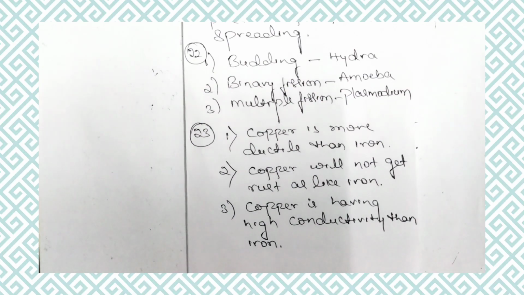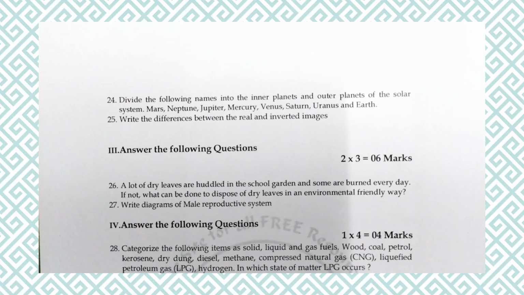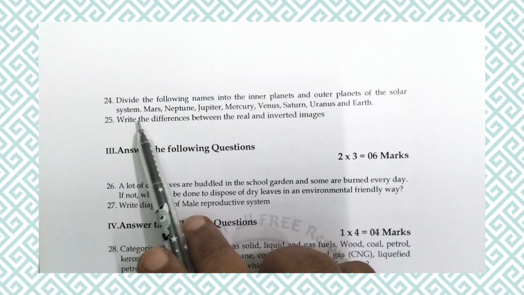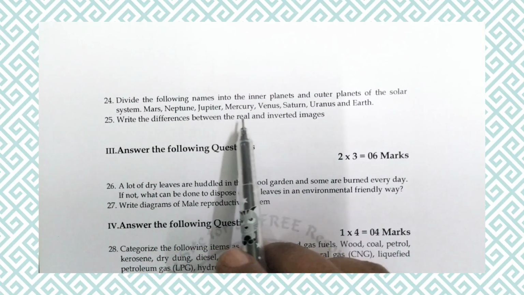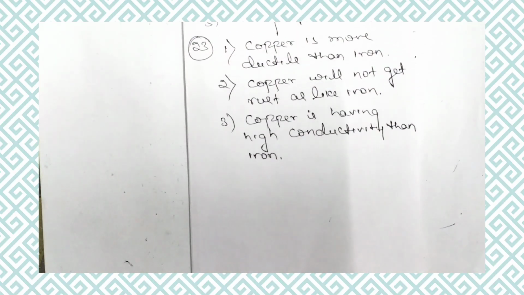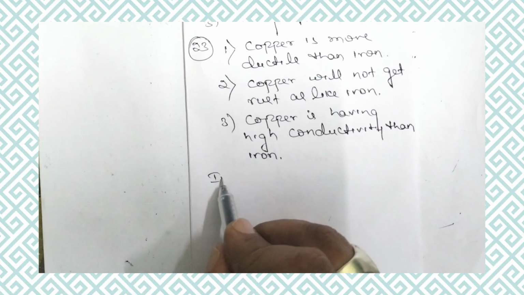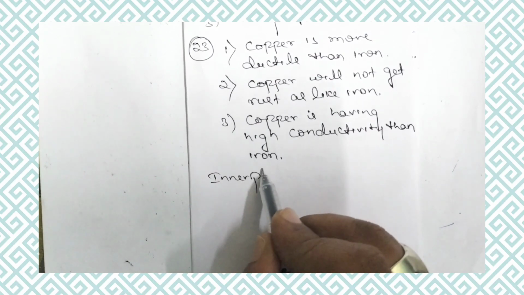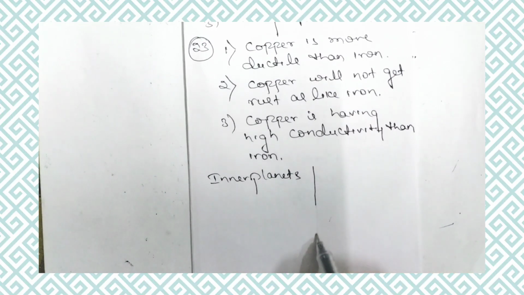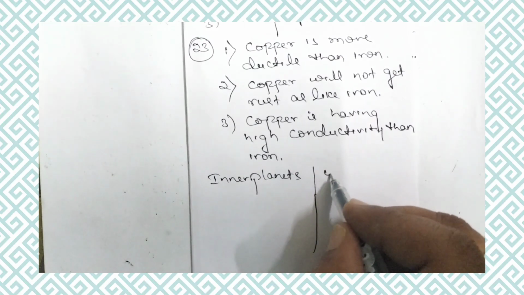The 24th question is: divide the following names into inner planets and outer planets of the solar system. So now let us make a list of inner planets and outer planets.